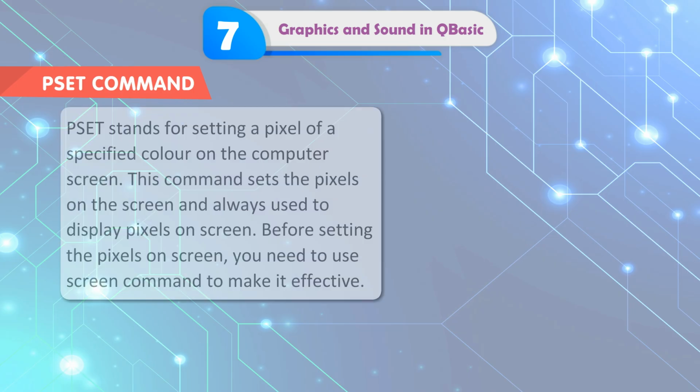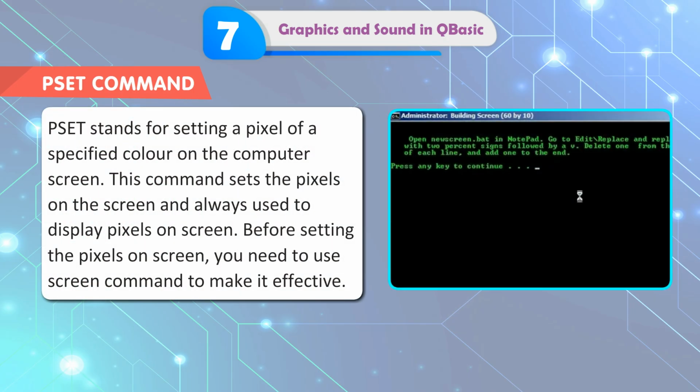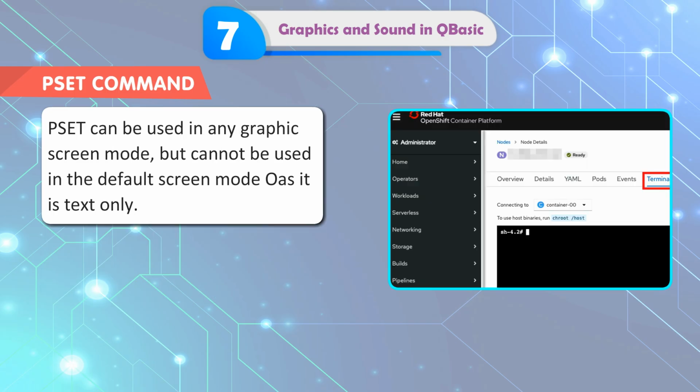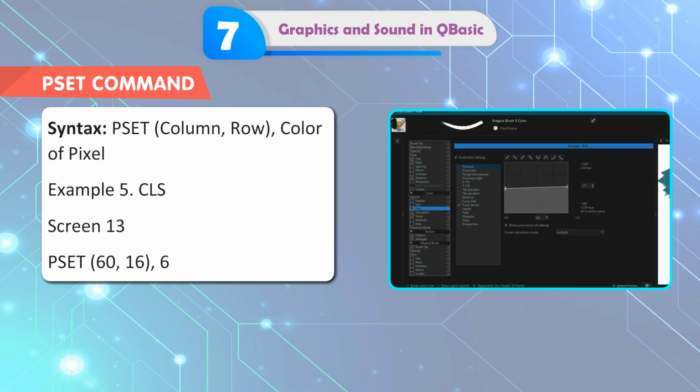PSET command. PSET stands for setting a pixel of a specified color on the computer screen. This command sets the pixels on the screen and is always used to display pixels on screen. Before setting the pixels on screen, you need to use the SCREEN command to make it effective. PSET can be used in any graphic screen mode, but cannot be used in the default screen mode 0, as it is text only. Syntax: PSET column, row, color of pixel.